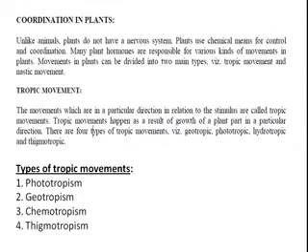The next topic we are going to start is coordination in plants. Coordination in plants is another topic which is followed by the coordination in animals. We have learned the coordination in the animal body. It is done by a system called the nervous system. But plants do not have such systems in their body. Plants do not have a nervous system.